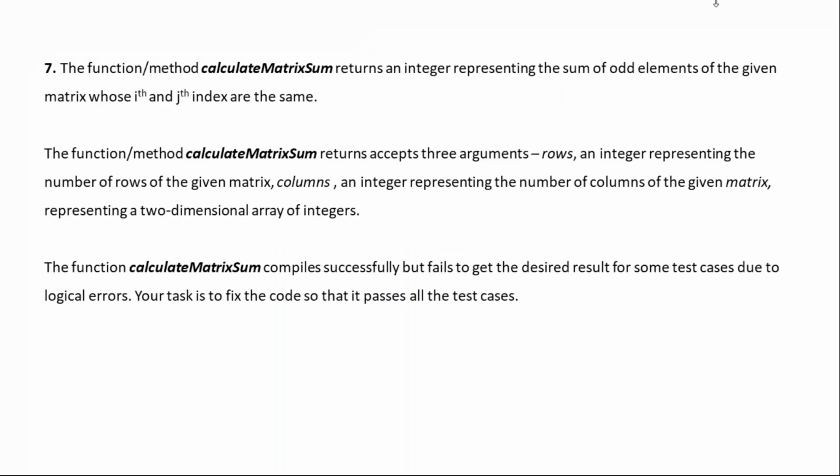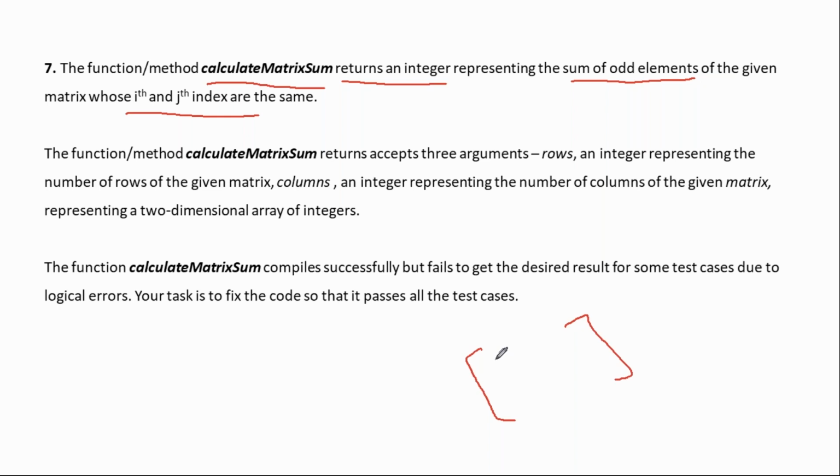I think that was a very basic starting point I just explained. Let's have a look here. Very simple problem statement. What is the question? This function calculates the matrix sum and returns an integer representing the sum of odd elements of the given matrix whose ijth index is the same. Let's take an example right now.